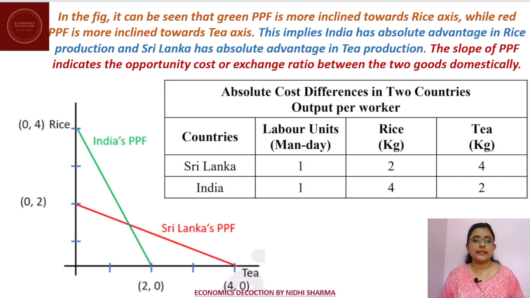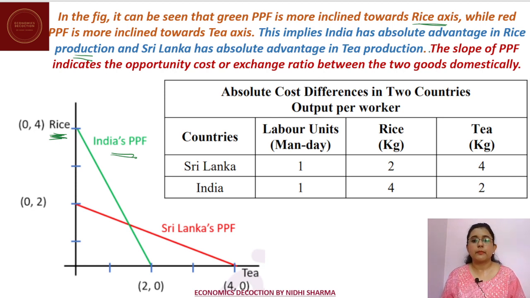In this figure, we can see that the green PPF, the green production possibility frontier, is more inclined towards the rice axis. The green PPF is India's PPF, so we can say that India has an absolute advantage in rice production. This is how, just by looking at the PPF, you can tell which country has an absolute advantage in which commodity. Since India's PPF is more inclined towards the axis measuring rice, that is the y axis, we can say that India has an absolute advantage in rice production.